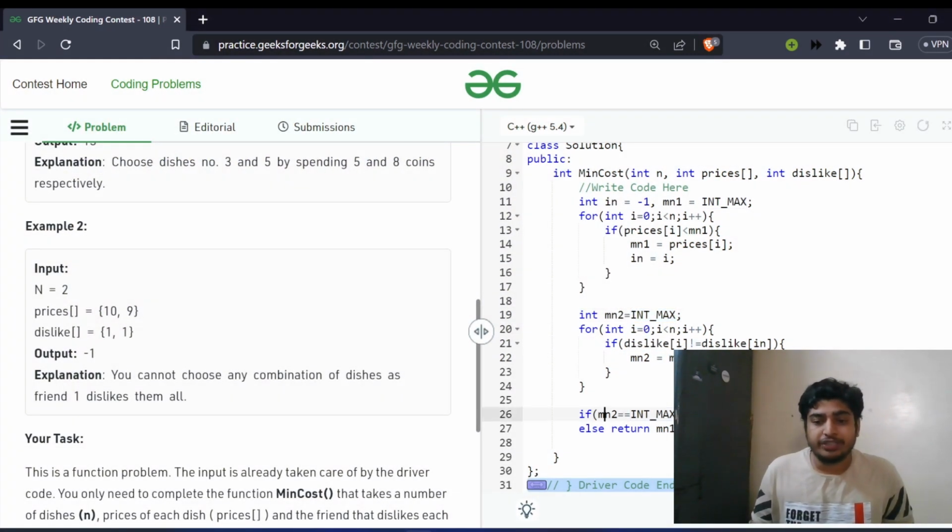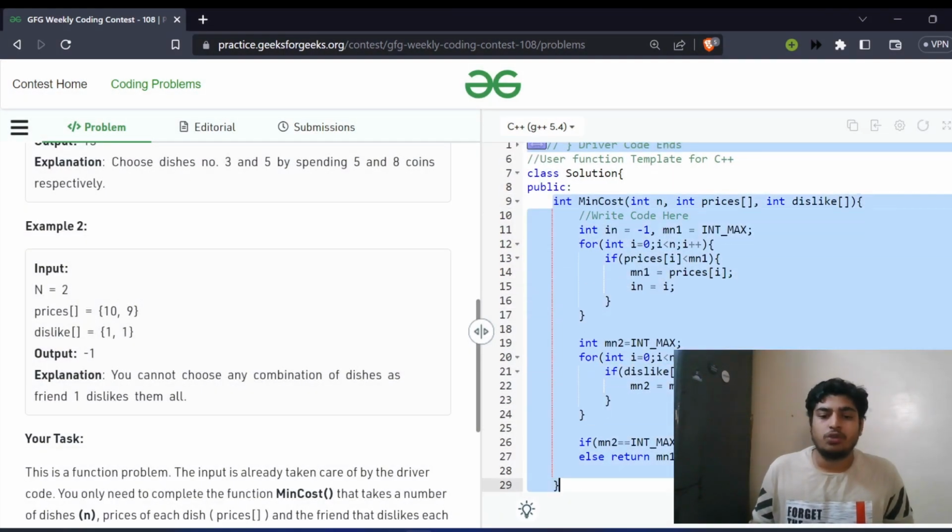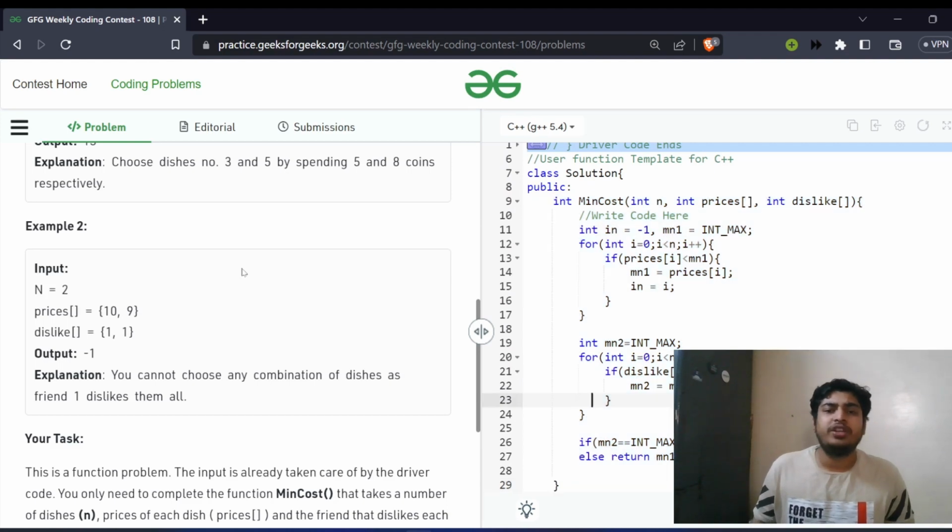So if m2 is equal to INT_MAX, then it means that all the elements are equal, like in this case. So I'll be returning -1. Otherwise, I'll be returning m1 plus m2. So this is how we can solve the first problem. Now let's move on to the next problem.